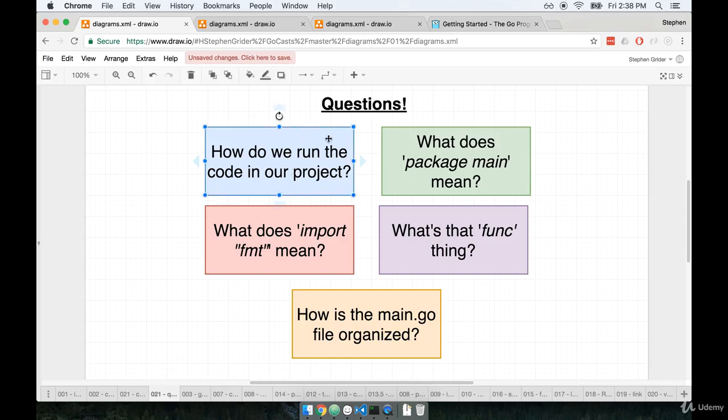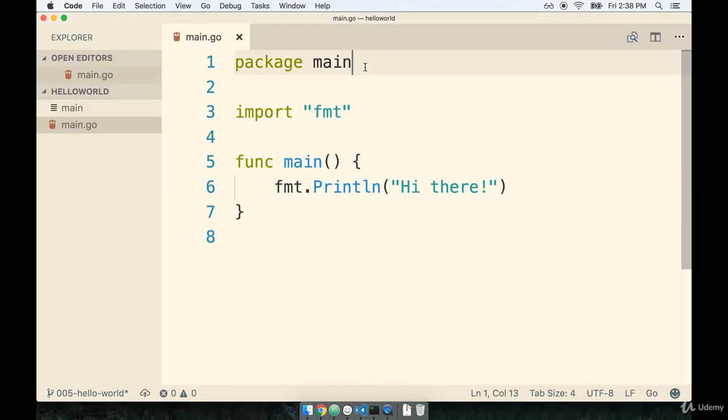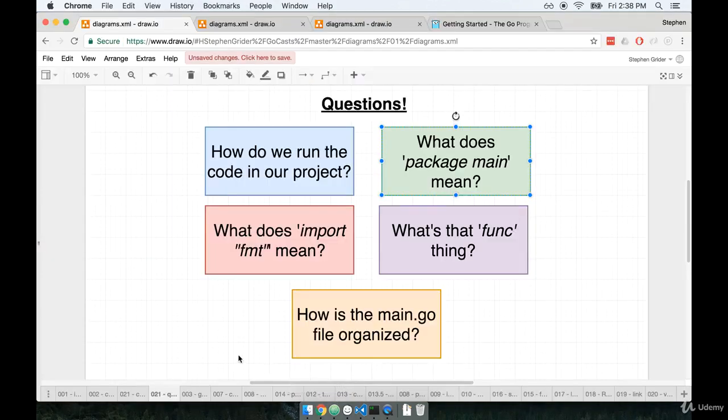In the last video, we figured out how to run the code inside of our project. We're now going to move on to figuring out exactly what that first line of code inside of our main.go file means, specifically the line that says package main. We'll first talk about the word package, and then we'll talk about why we use the word main right here. All right, let me pull up a diagram.